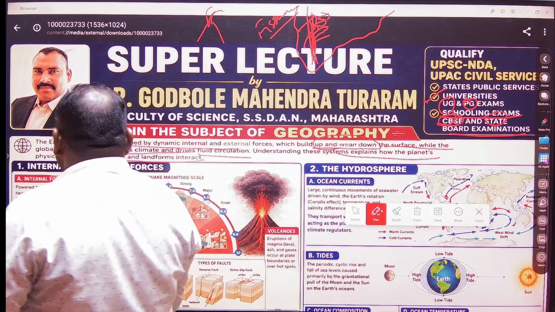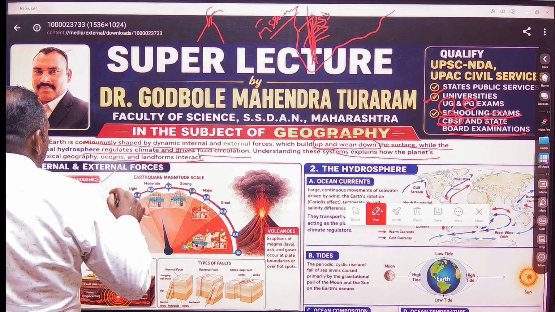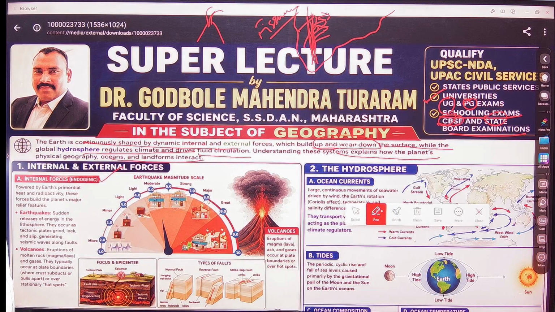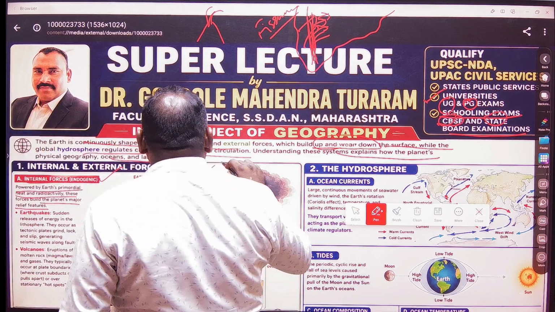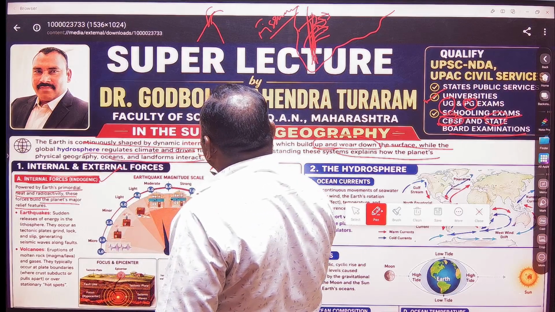The internal forces, those are the endogenic. Those endogenic forces, we can call it endogenic or the internal force, may be powered by the earth's primordial heat and the radioactive. These forces build the planet's major relief features. The primordial forces means since the formation of the earth, internally the earth is too hot.